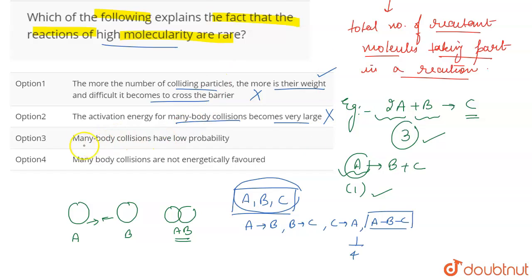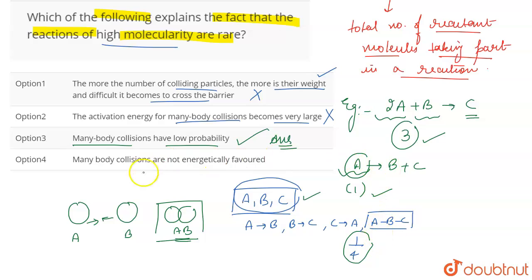The third is that many body collisions have low probability. This is going to be the correct answer, as we saw that when A and B were colliding, we just had 2 molecules colliding with each other. But when we have more than 2 molecules, 3 molecules in this case, the probability of collision of these 3 molecules is very, very less. Out of all the 4 collisions, only 1 collision will be the one in which all these molecules collide. So many body collisions have very, very low probability.